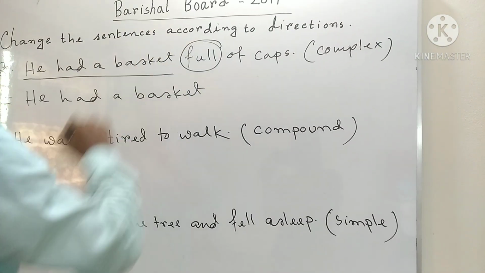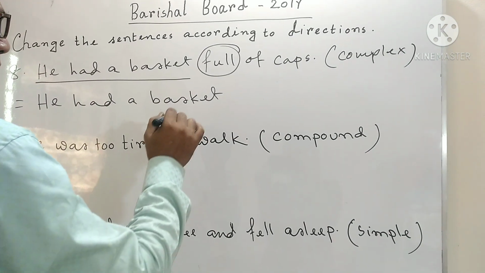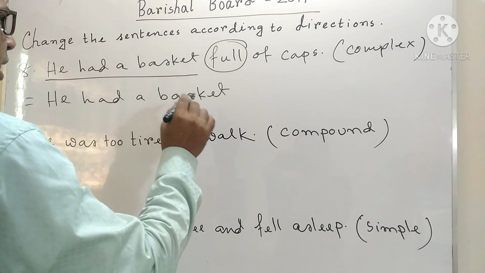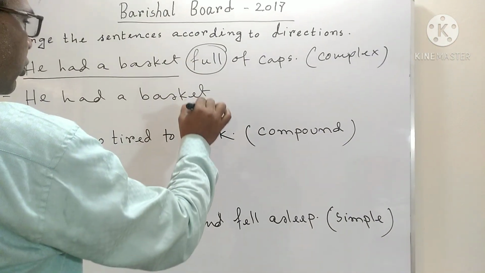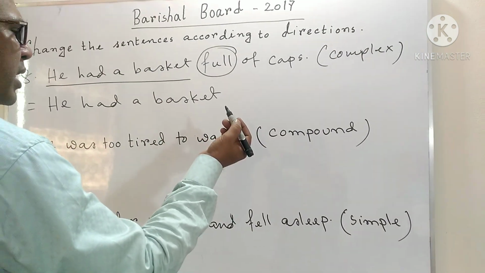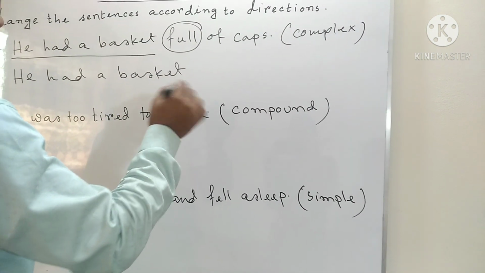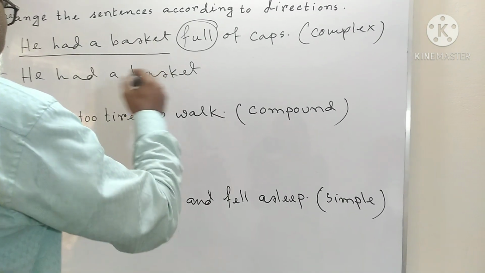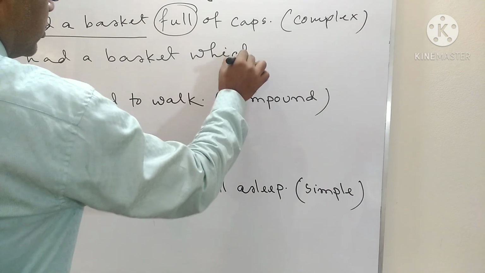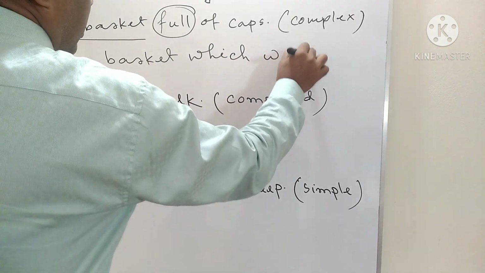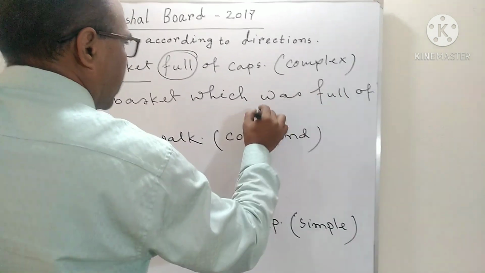Full is an adjective, and in a simple sentence, adjective or adverb is a very focus point, because surrounding that word you will make another sentence that may be for complex or for compound. He had a basket which was full of caps.